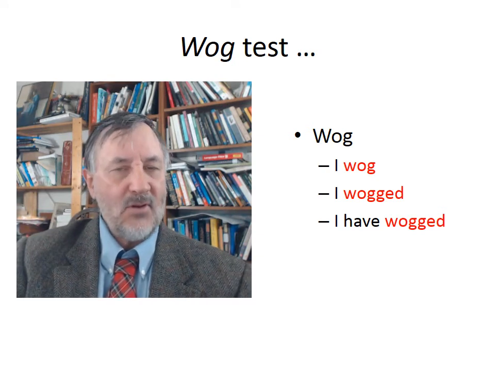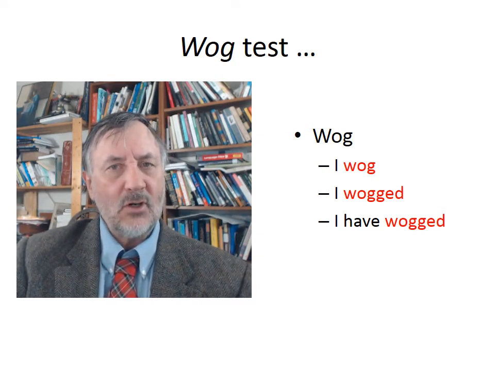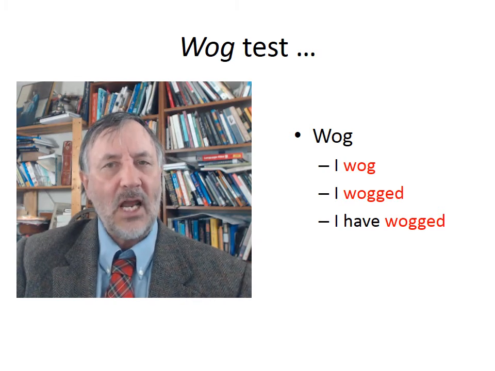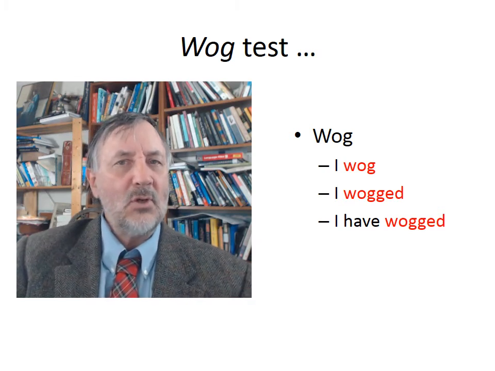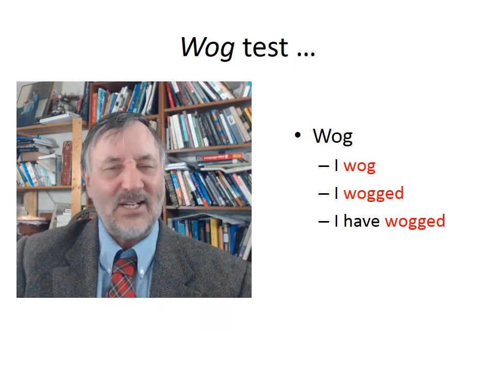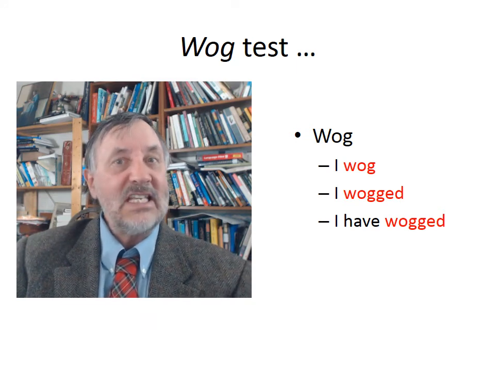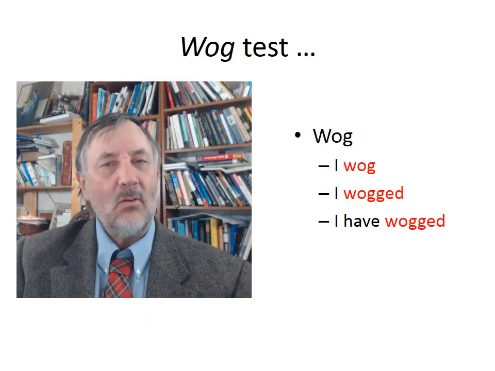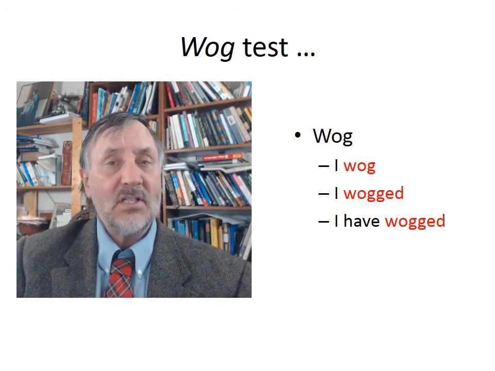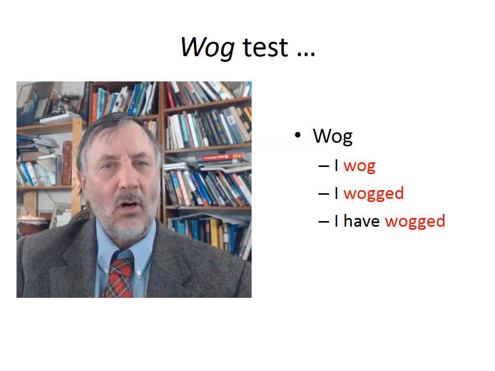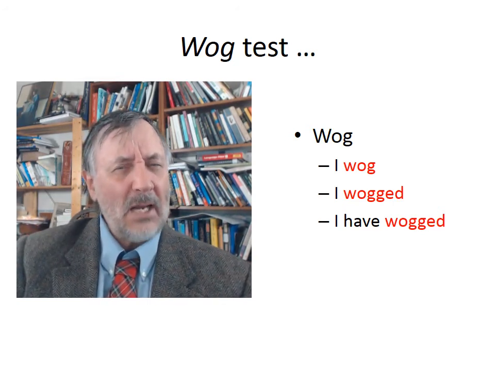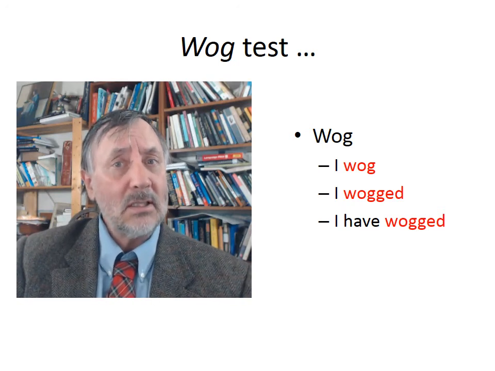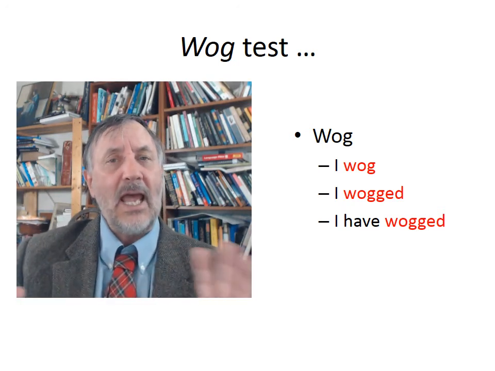Okay, so if I gave you the word WOG and told you it was a verb and asked you to describe how you would communicate that you did this action yesterday, you would say, well, I WOG'd. Okay, very, very simple. Add the ed. Or if you've been doing it for quite some time, well, you say, I have WOG'd. Okay, see? So you just very simply add the ed.